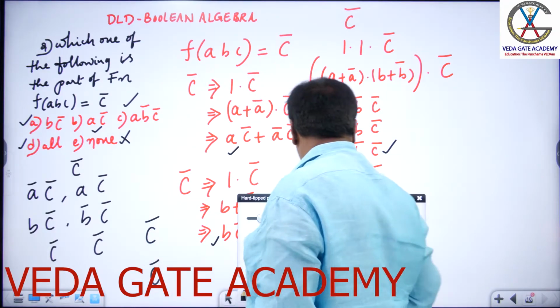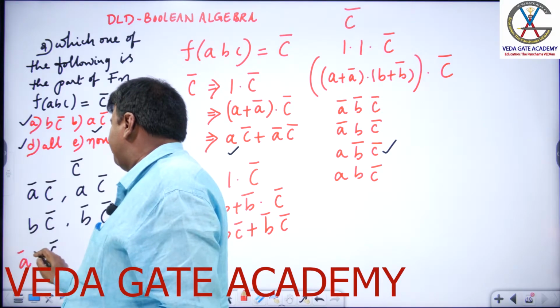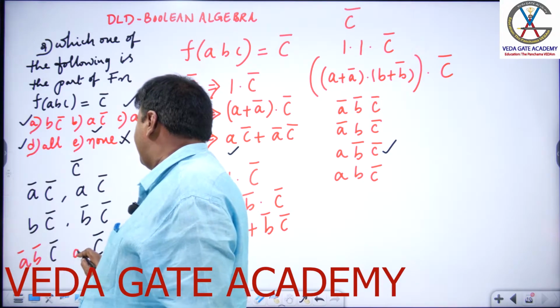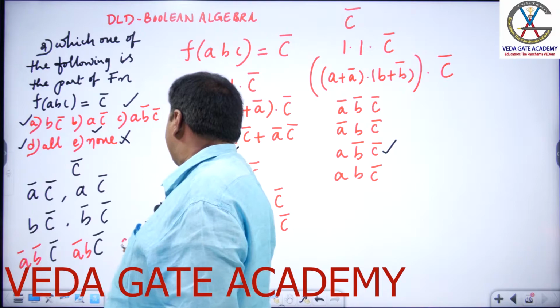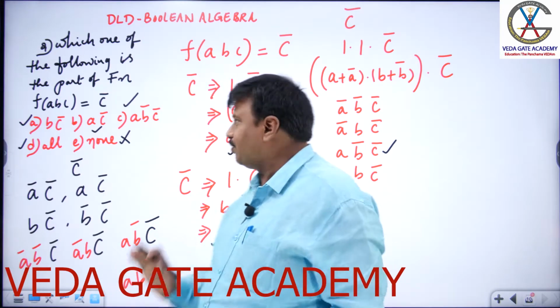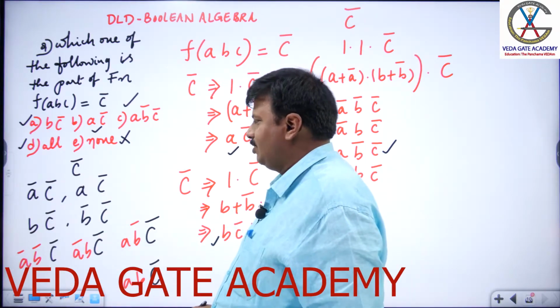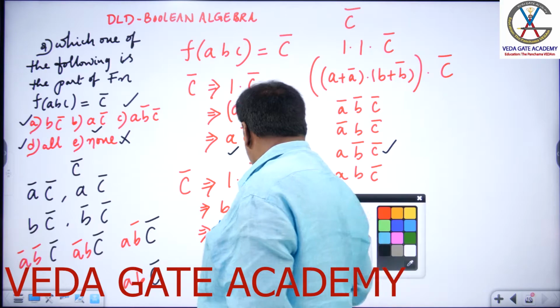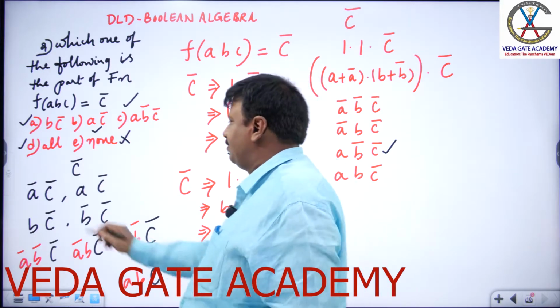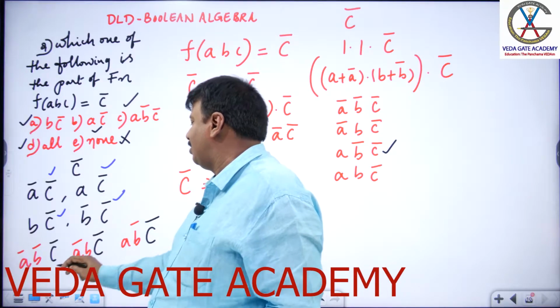What are the possibilities, which we already explained? It could be A bar B bar, A bar B, A B bar, and AB. As proven individually, I just wrote it together. You see, everywhere C bar is a common term, a common variable I can say.